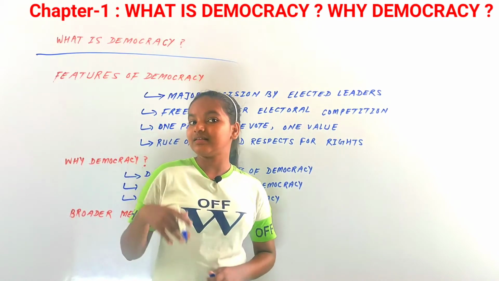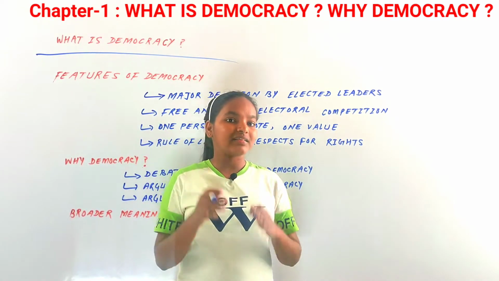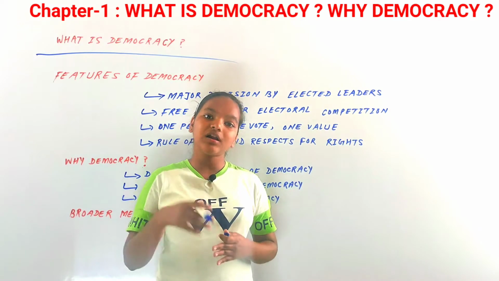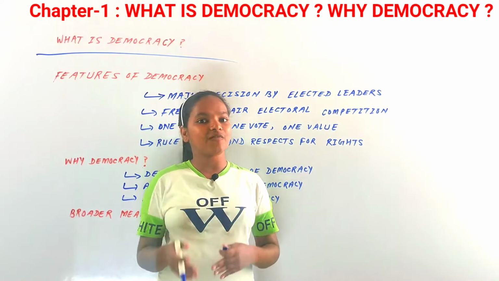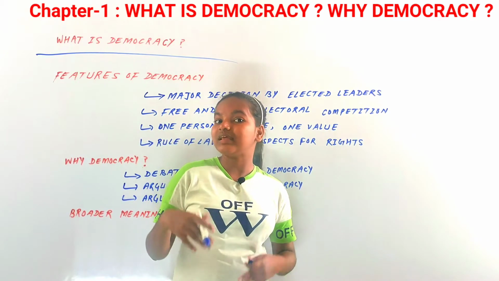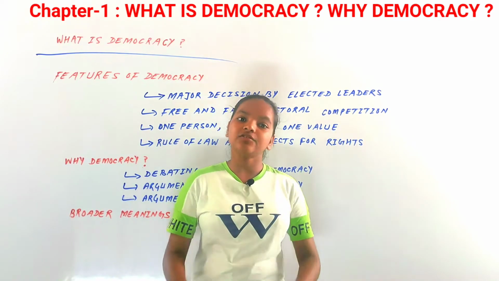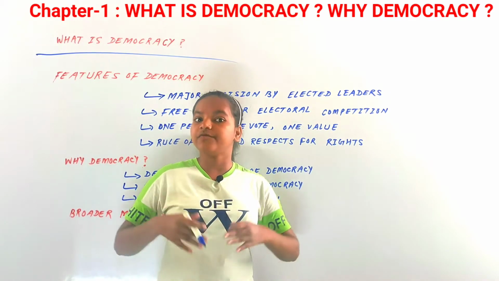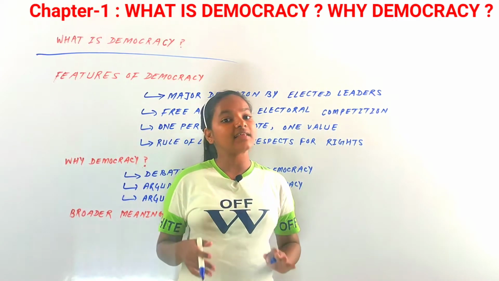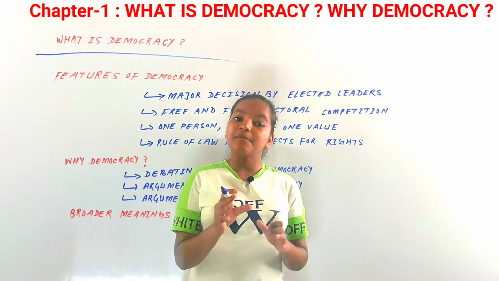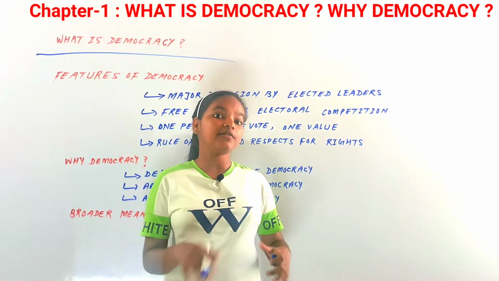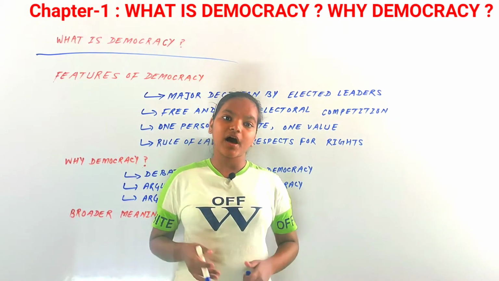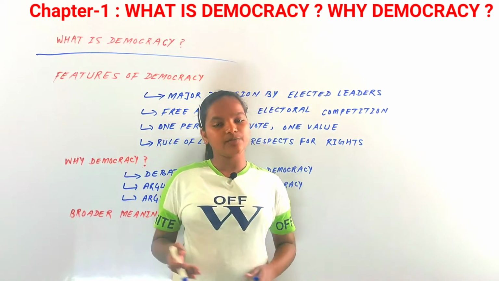We don't discuss the definition of democracy first. We discuss the use of it, the merits of it, and after that, when we have to distinguish it from non-democratic governments, we use its definition. Then we see the examples of democracy. On the basis of your understanding, you could say that in democracy the main feature is election. All the leaders are chosen by the people. So a simple definition of a democratic form of government could be: a democracy is a government where leaders are elected by the people.